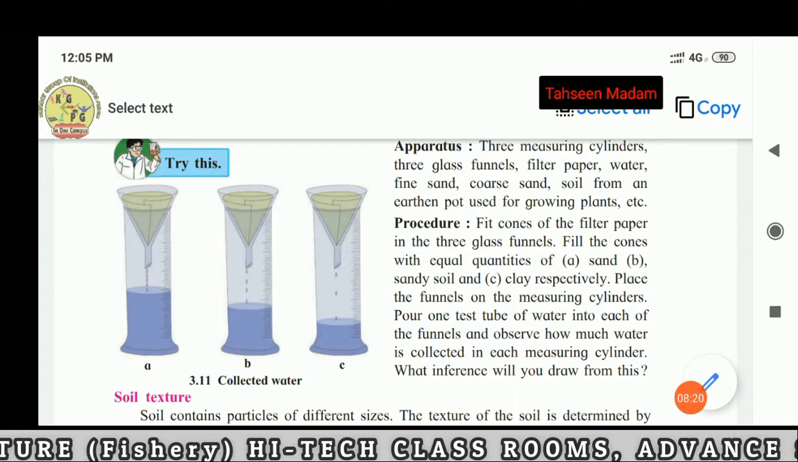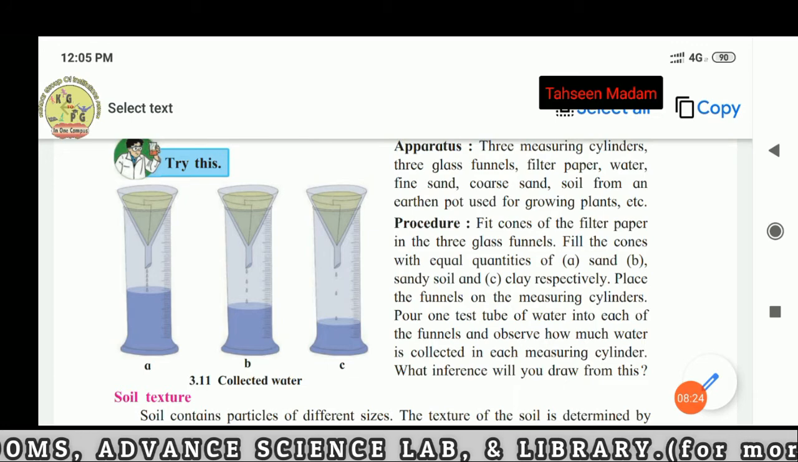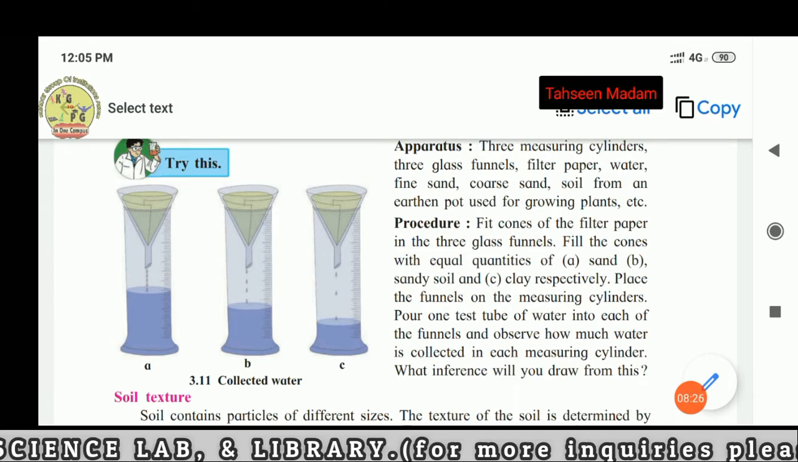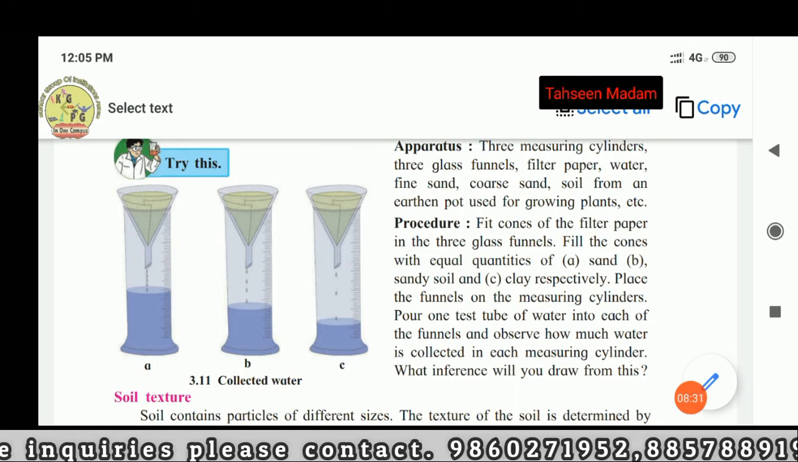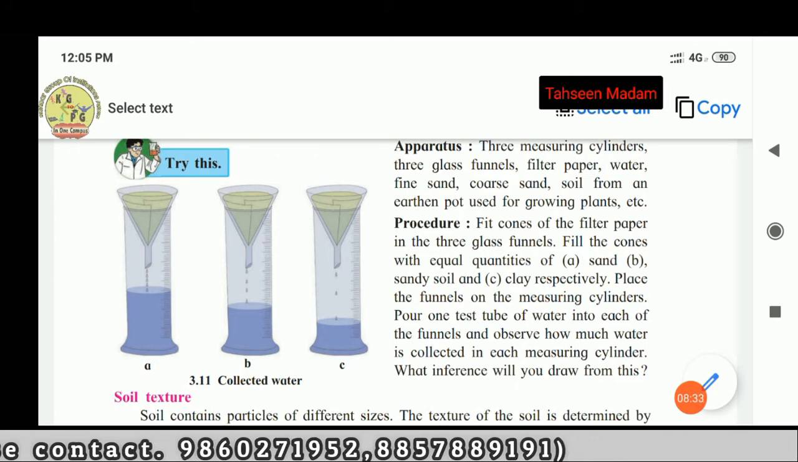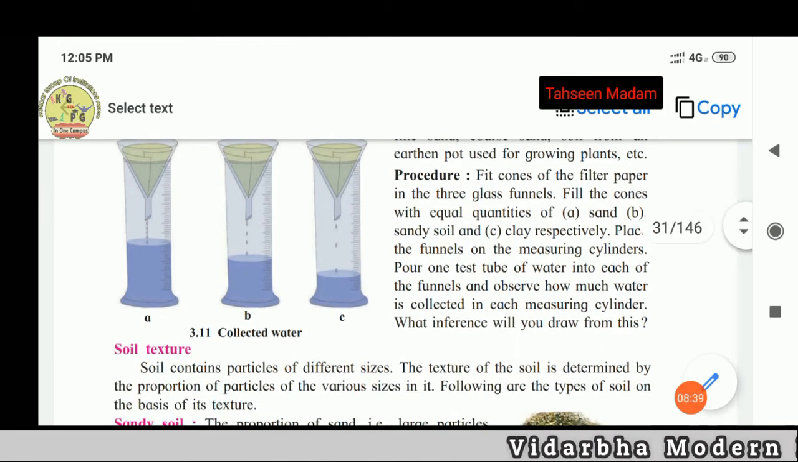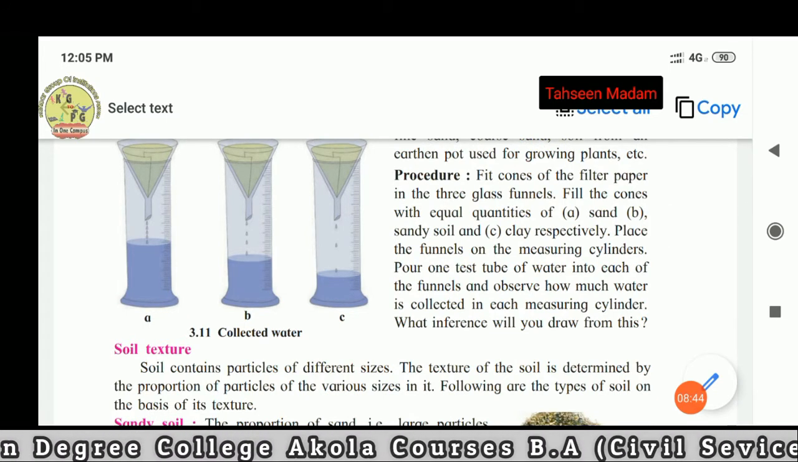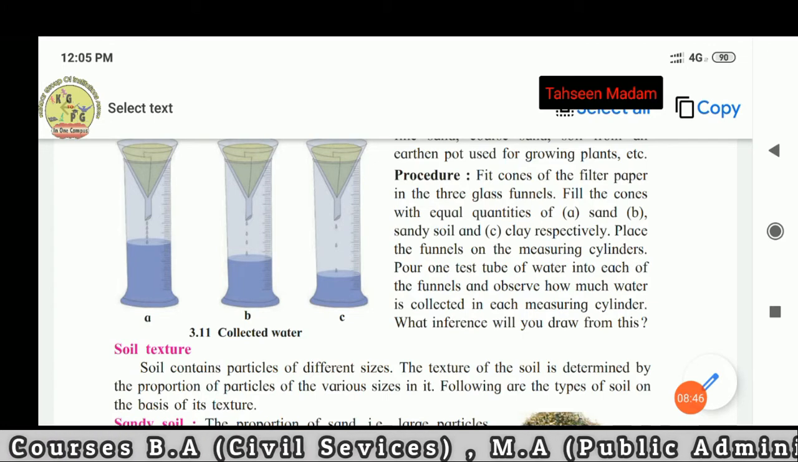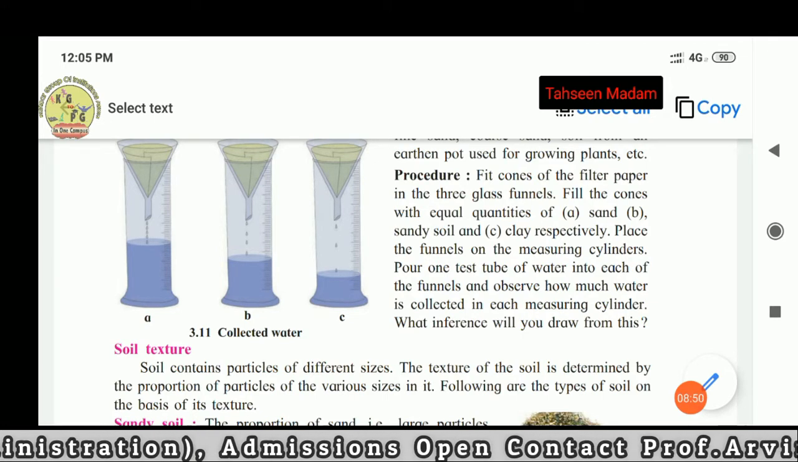Fit cones of the filter paper in the 3 glass funnels. Fill the cones with equal quantities of A. Sand, B. Sandy soil and C. Clay respectively. Place the funnels on the measuring cylinders. Pour one test tube of water into each of the funnels and observe how much water is collected in each measuring cylinder. What inference will you draw from this?